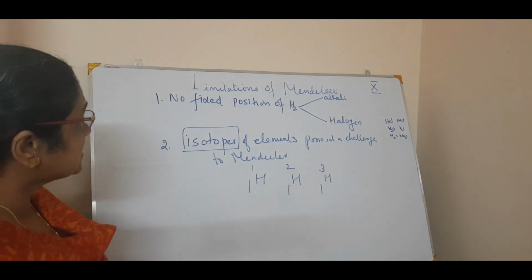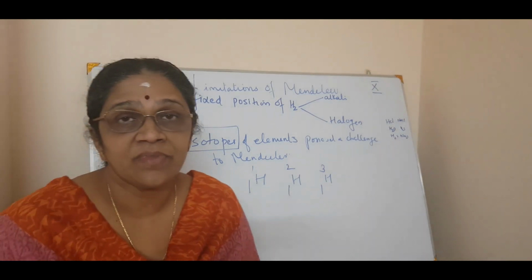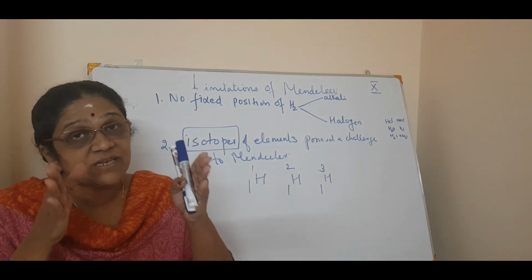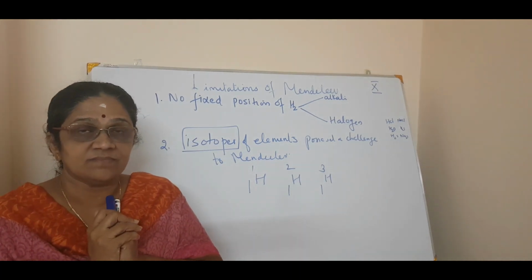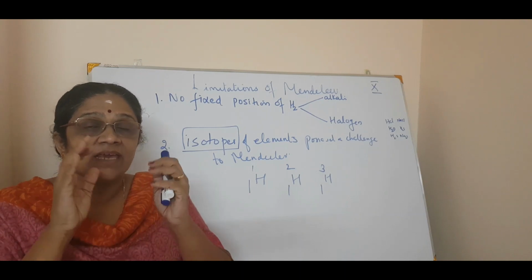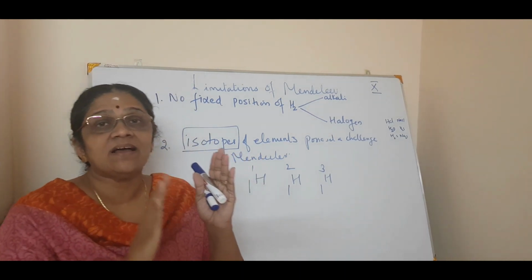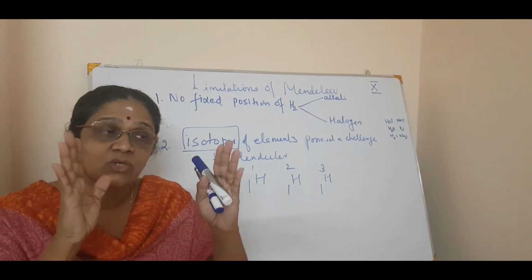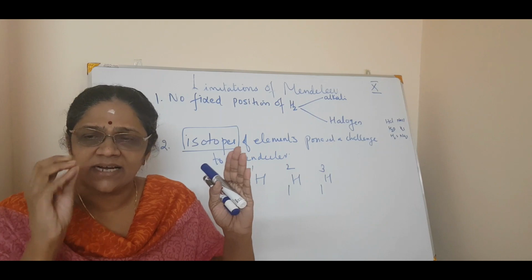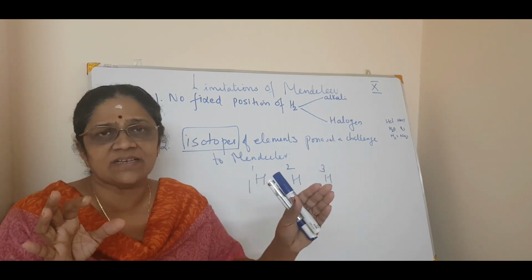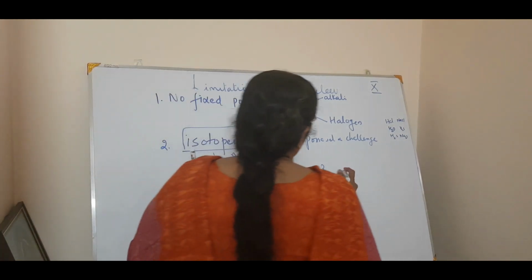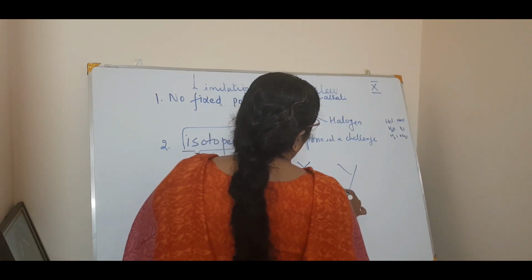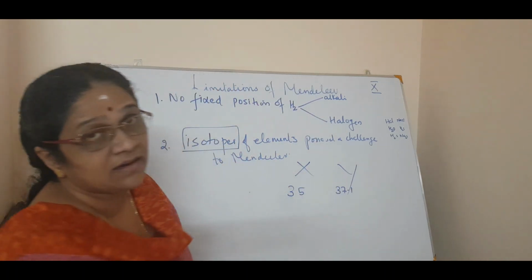And the last limitation of Mendeleev is, he could not say how many elements will be there between 2 elements. For example, he arranged the elements in the increasing order of their atomic mass, isn't it? So now we take 2 elements, X and Y, with atomic mass say 35 and 37.1 or something like that.